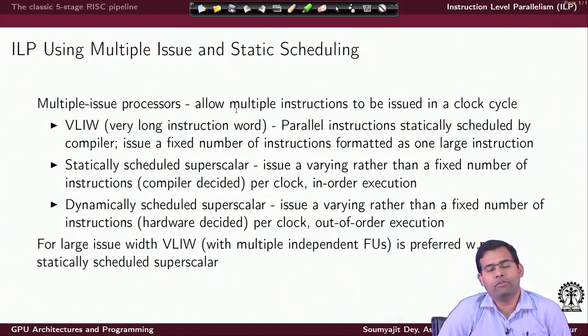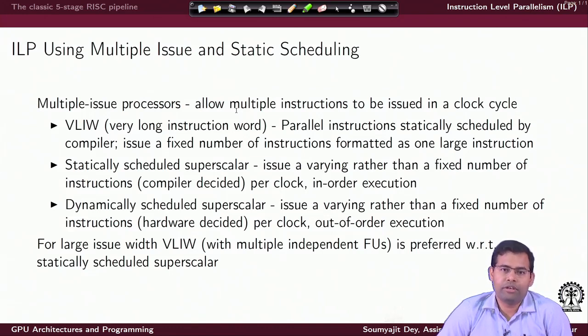When we look at processor design styles, we are looking into the issue of how I can resolve dependencies among instructions and issue multiple instructions to be executed in parallel. Based on this classification, we have the following three possibilities. The first one is the VLIW style of execution. VLIW stands for very large instruction word.